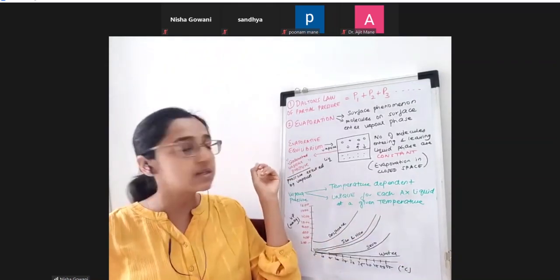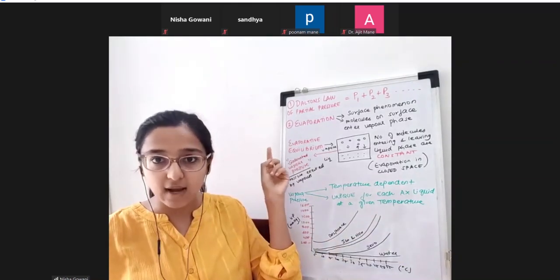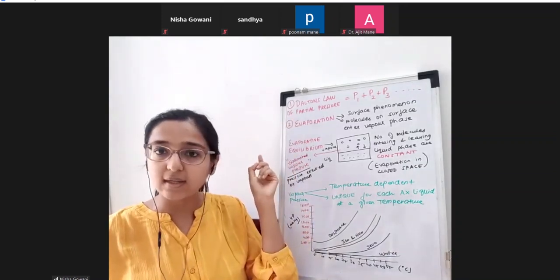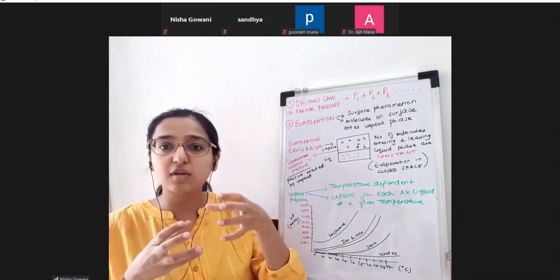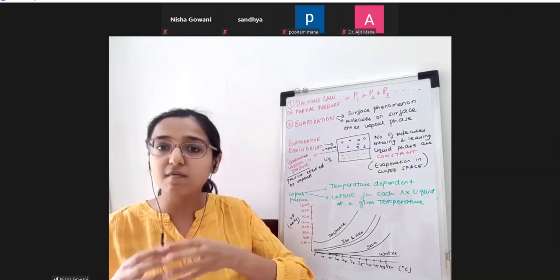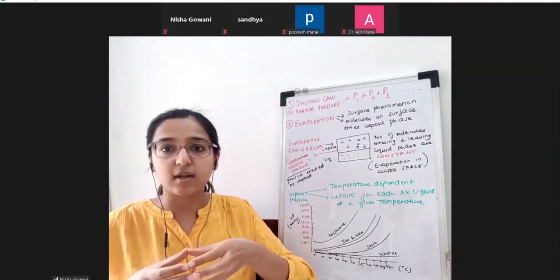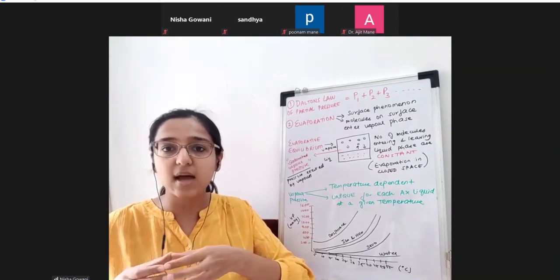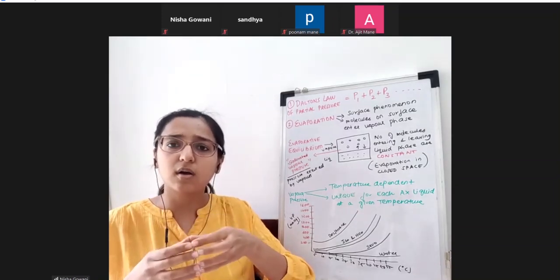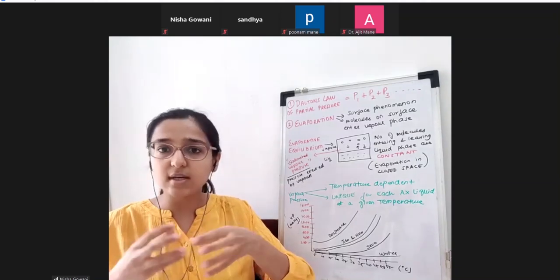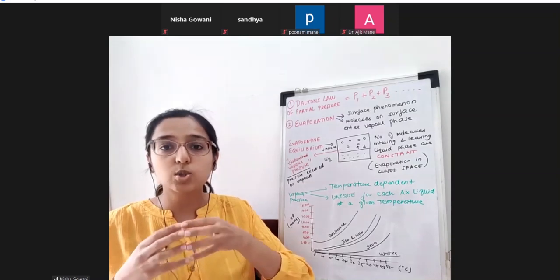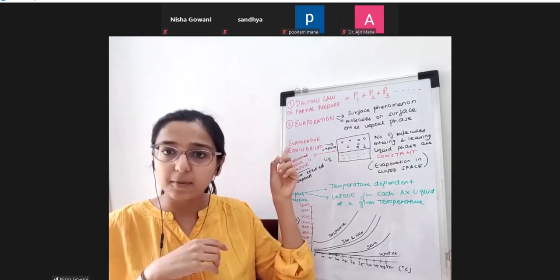The first principle of physics that we need to keep in mind when we understand vaporizers is Dalton's law of partial pressure. I have explained to you previously what Dalton said in this law: if there's a gaseous mixture, that means the mixture contains different gases. For example, when we are giving the patient a gaseous mixture, it contains oxygen, nitrous, plus isoflurane or sevoflurane, or it might contain only oxygen plus inhalation agent, or air plus oxygen. So this is a gaseous mixture. How much pressure will be exerted by each individual gas? That is what we have to understand with the help of Dalton's law of partial pressure.